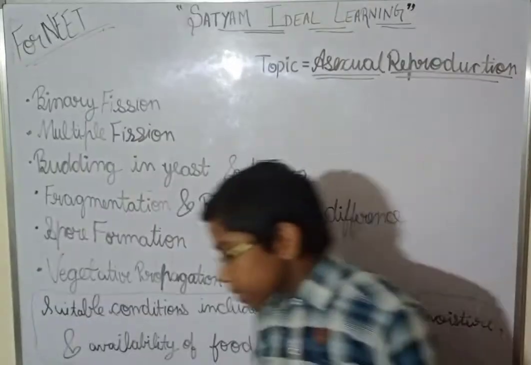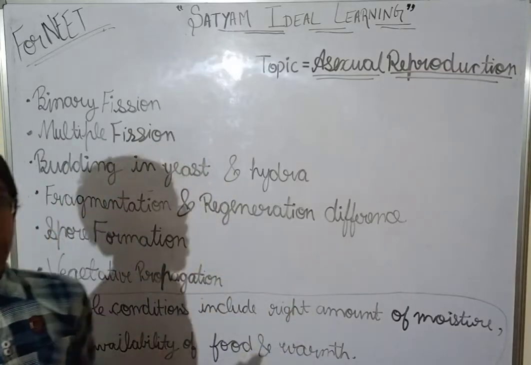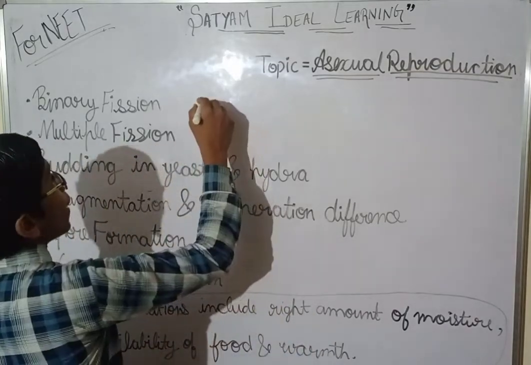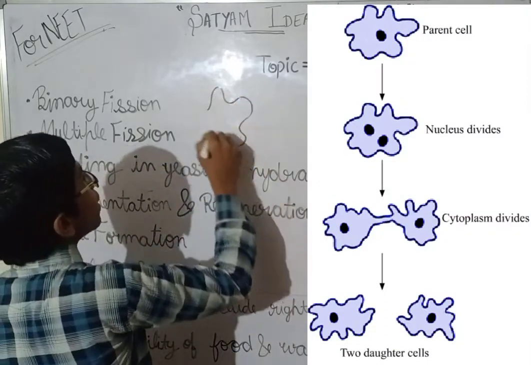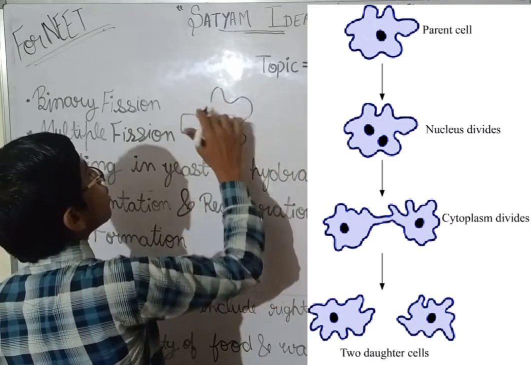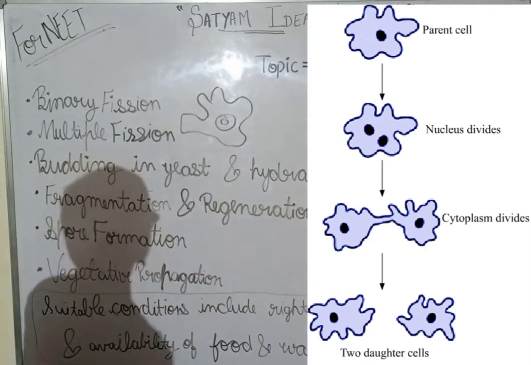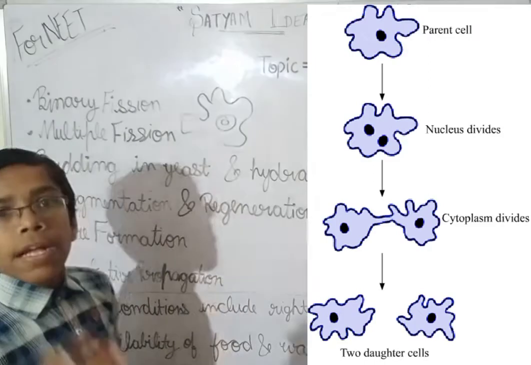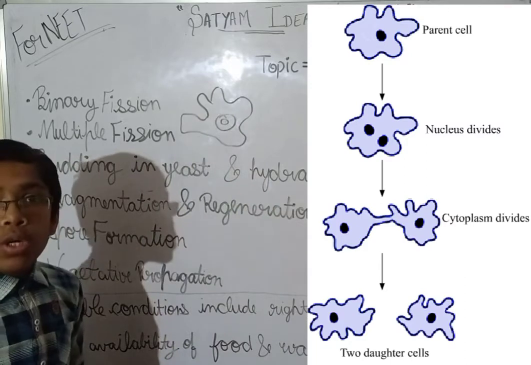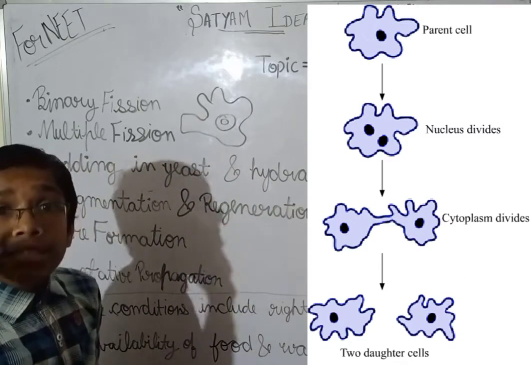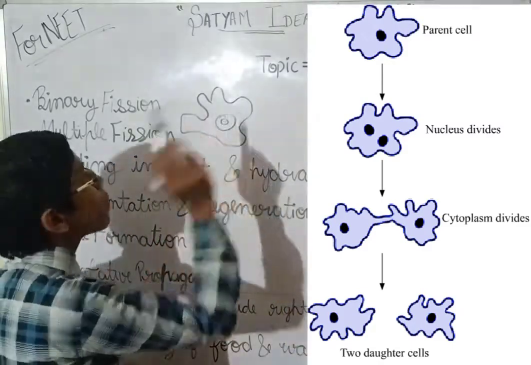The first one is binary fission. What happens in binary fission? If I take an example of an amoeba, you can see it in the diagram also. This is an amoeba and this is the nucleus. At the very first, the genetic material which is inside the nucleus duplicates.